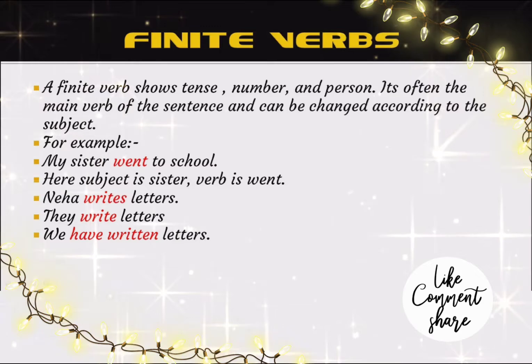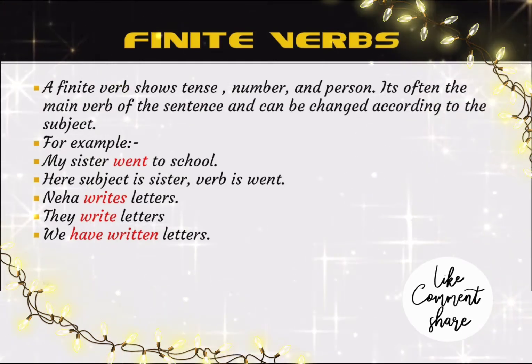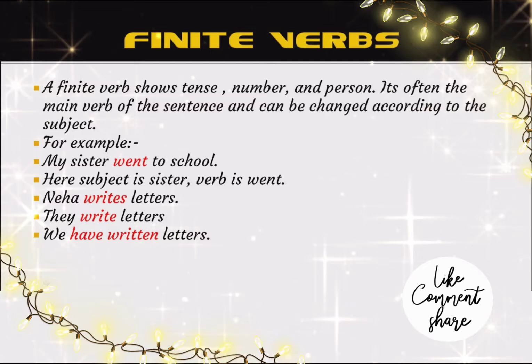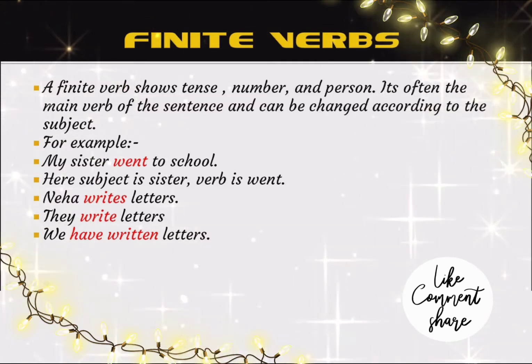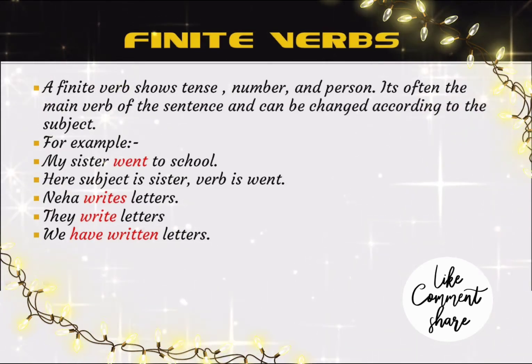If we change the subject of the sentence, they go to school. So the verb changes. Went becomes go. So, when this type of change is observed in the main verb according to the subject, these types of verbs are called finite verbs.